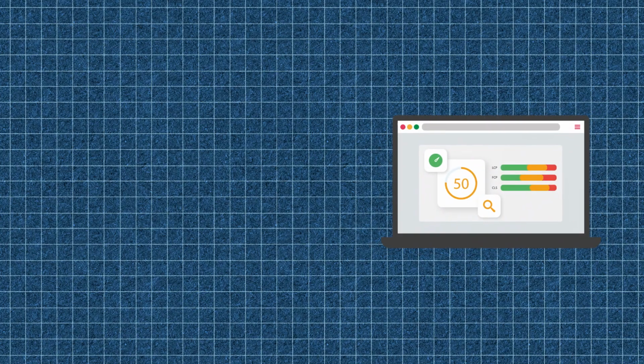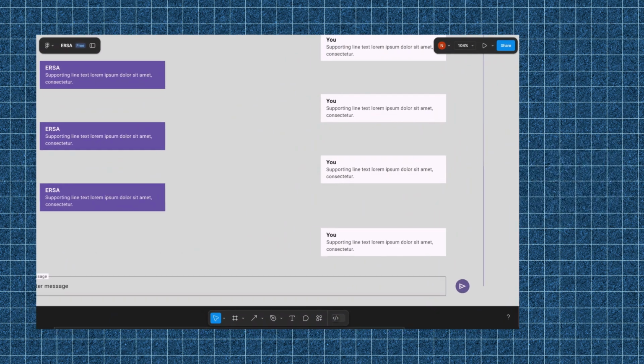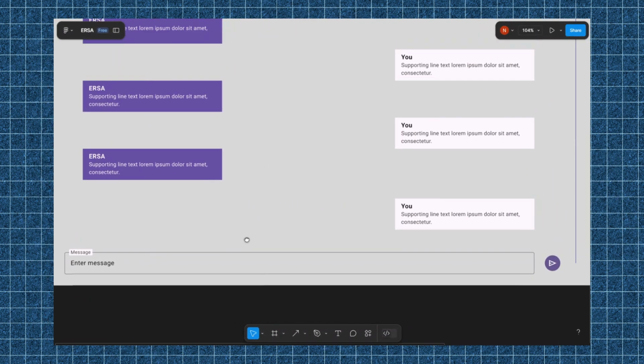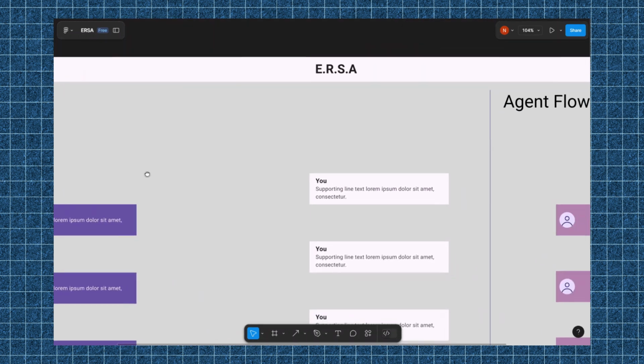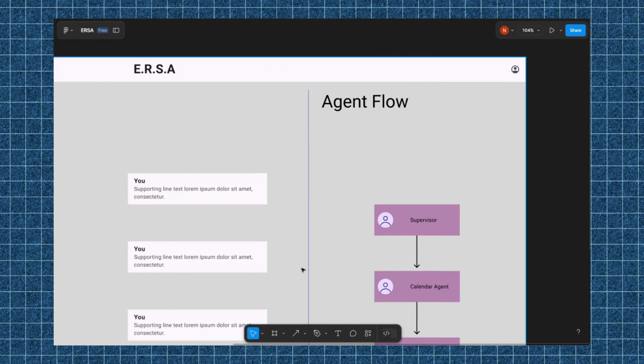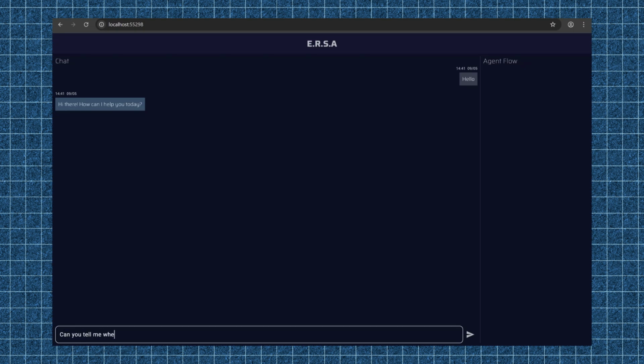Now it's time to move on to the second phase of the project, the UI development. Before I started any development, I sketched a wireframe together using Figma, which gave me a good blueprint to go off. I wanted an area to chat with my assistant, and I also wanted an area which would provide details of which agents and tools were used to process my message. Using my wireframe as a guide, I was able to very quickly put together a user interface that allowed me to send and receive messages with my AI backend.